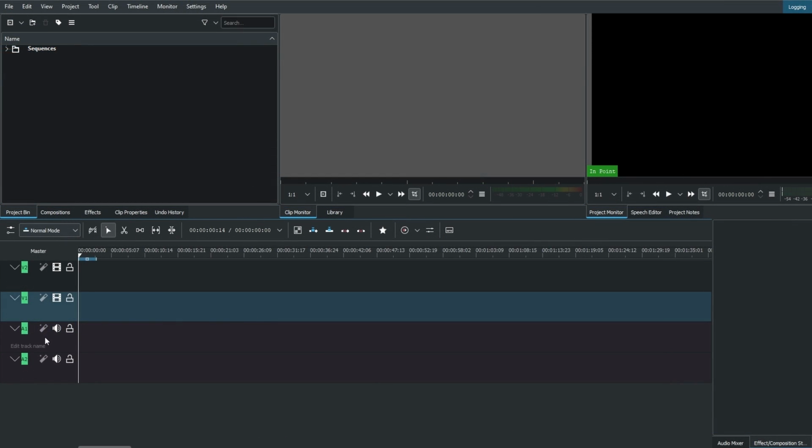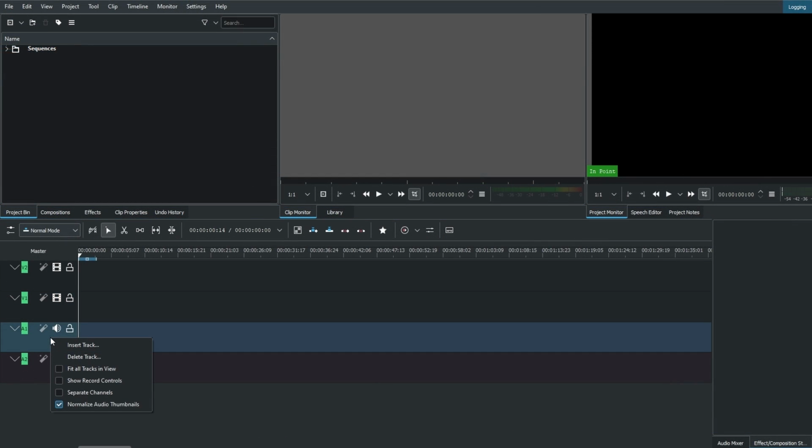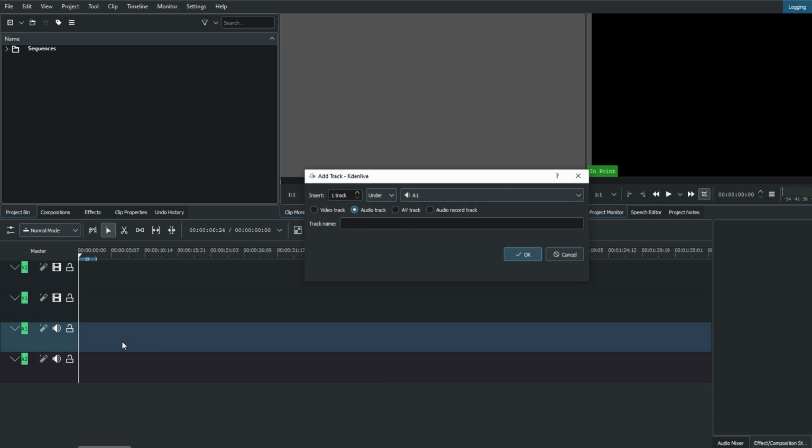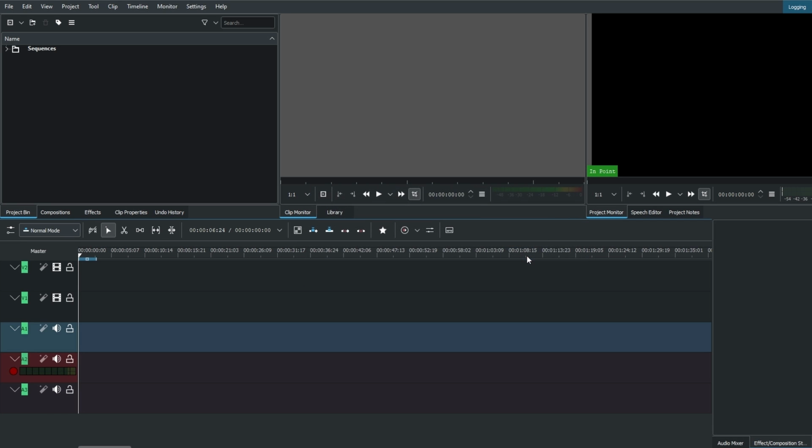Right-click on any existing audio track in your project. Select Insert Track and here choose Audio Track. A new track for recording will be added. Click OK in the dialog box.